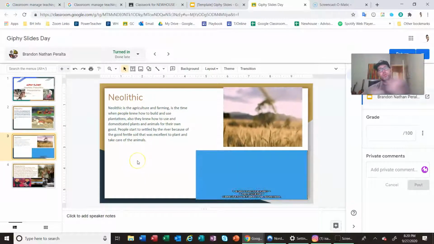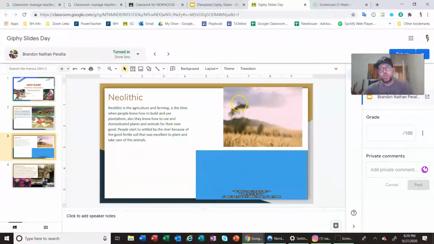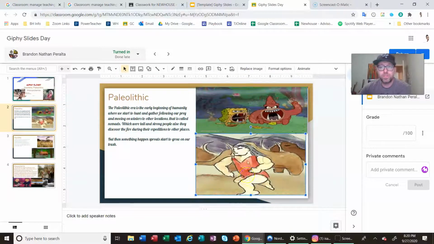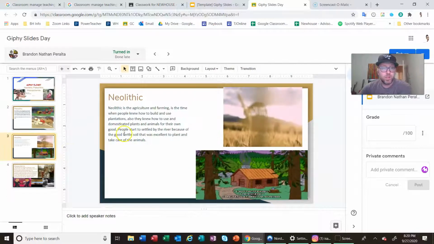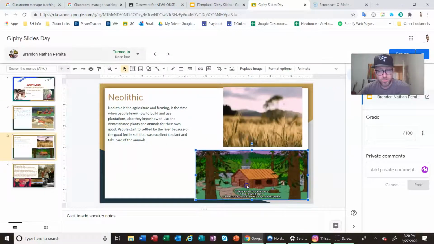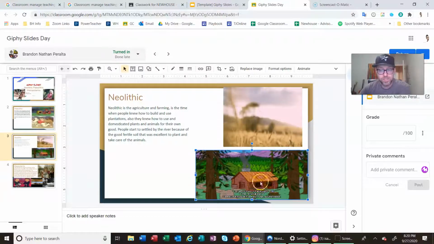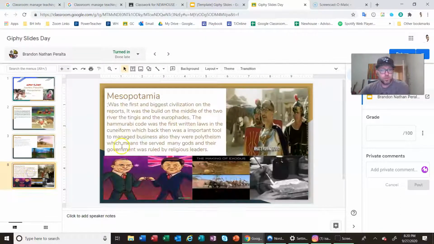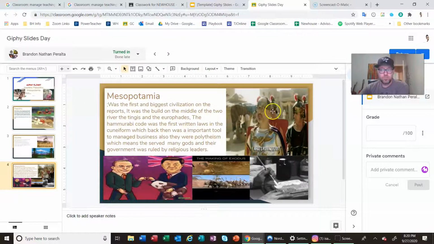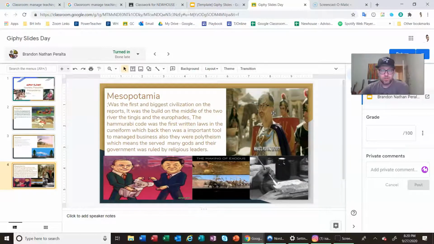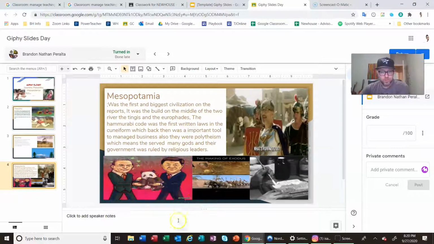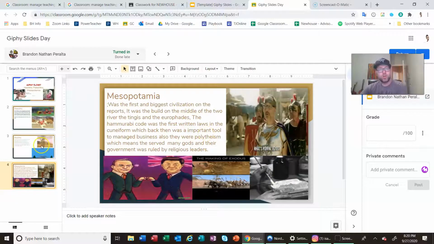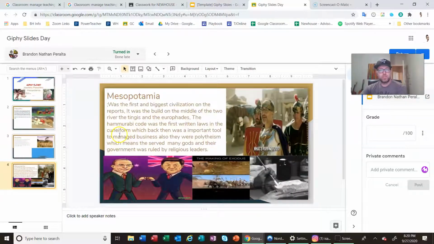So you're actually just going to be putting notes about what you know about each thing. But the cool part is we're going to be using GIFs to represent it. You can see that on his Paleolithic slide, he used these for cavemen. He used this for nomads, right? On Neolithic, this is obviously farming, and this one is settling down. It looks like a city. They're settling down in one place because we know in the Neolithic Revolution, that's what they did. And then down here on Mesopotamia, maybe that's Hammurabi. I don't know what this is right here. And this looks like cuneiform or some type of writing, right? So you're going to put the notes that you want in each thing, and you're going to add these GIFs. But how do we add the GIFs?